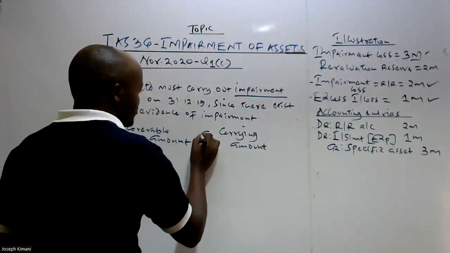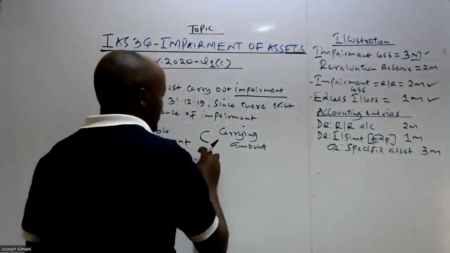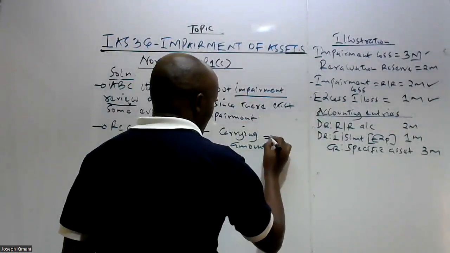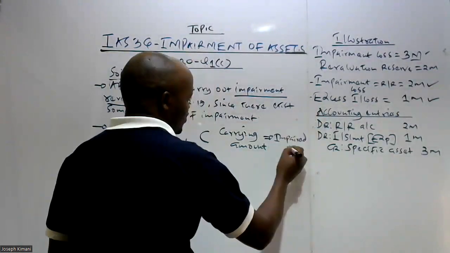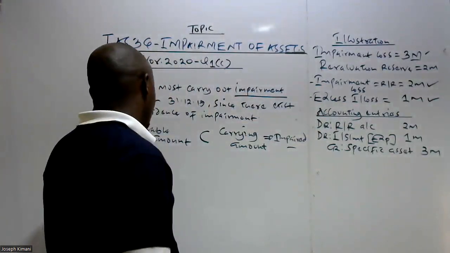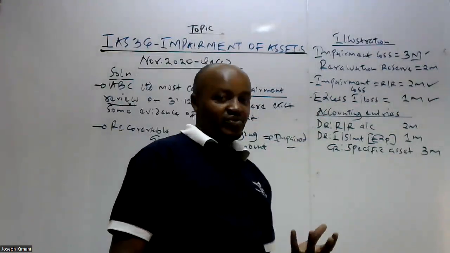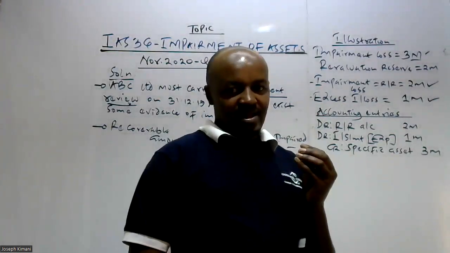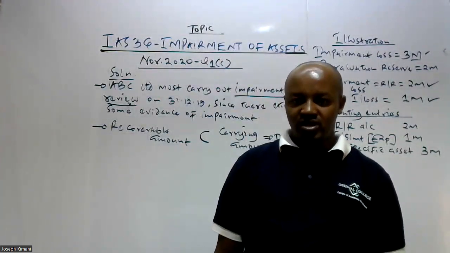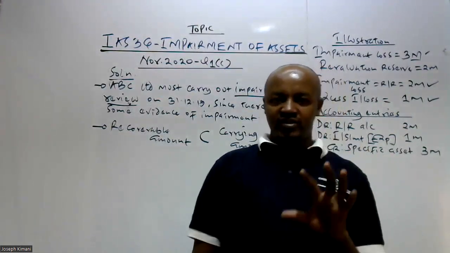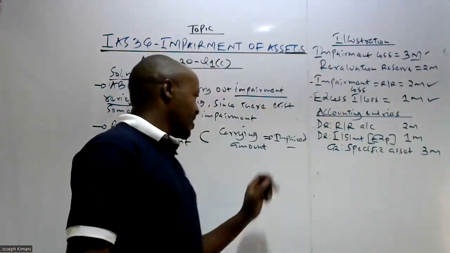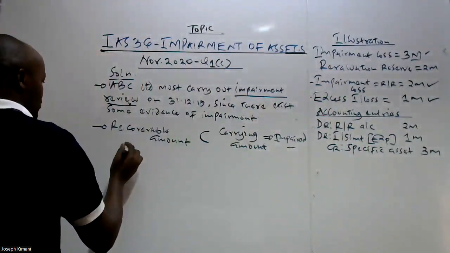And if the recoverable amount is found to be less than this one, then we have said that the asset is said to be impaired. So most of the question will ask, if now this is not less than that, in such a case we say that the asset is not impaired, nothing will happen. So we only account for impairment loss if the recoverable amount is less than what? Carrying amount. So I think we need to determine these two values.